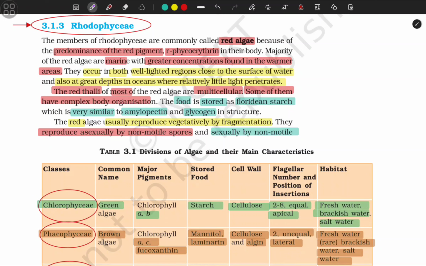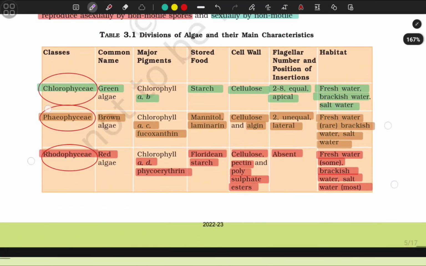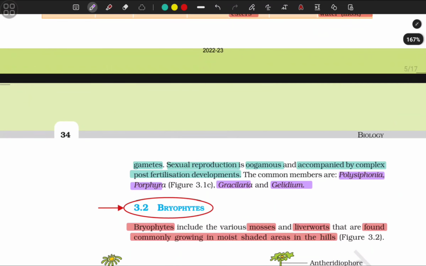They reproduce asexually via non-motile spores and sexually via non-motile gametes. Sexual reproduction is oogamous and accompanied by complex post-fertilization developments. The common members are Polysiphonia, Porphyra, Gracilaria, and Gelidium.